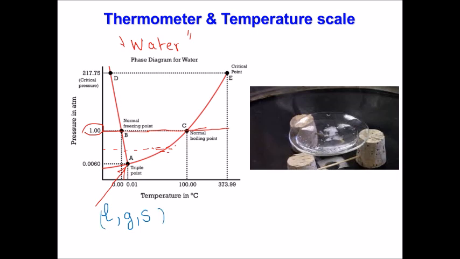And this happens at 0.01 degrees Celsius and at almost 0.6% of the atmospheric pressure. Here in the image, and you can see the link in the video, it shows the triple point of water. Basically what we can see here is ice, liquid water, and some bubbles of gas. So I shared with you the video to see the water at this point.